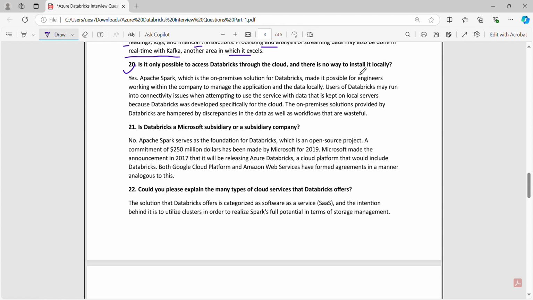Number 20. Is it only possible to access Databricks through the cloud? Is there no way to install it locally? Yes, Apache Spark, which is the on-premise solution for Databricks, made it possible for engineers working within the company to manage the application and data locally. Users of Databricks may run into connectivity issues when attempting to use the service with data that is kept on local servers, because Databricks was developed specifically for the cloud. The on-premise solutions provided by Databricks are hampered by discrepancies in the data as well as wasteful workflows.